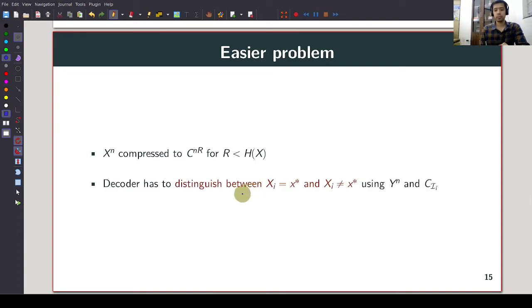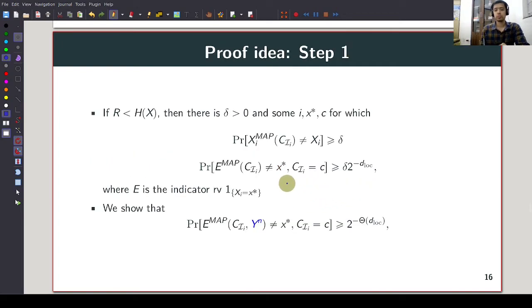And the probability of error of this is lower bounded by the probability of error of the hypothesis test, which has to distinguish between X_i equal to x star and X_i not equal to x star for any x star. The first step of the proof is essentially to look at a lower bound on the probability of error of the hypothesis test, assuming that the decoder has access only to the compressed bits of X^n.